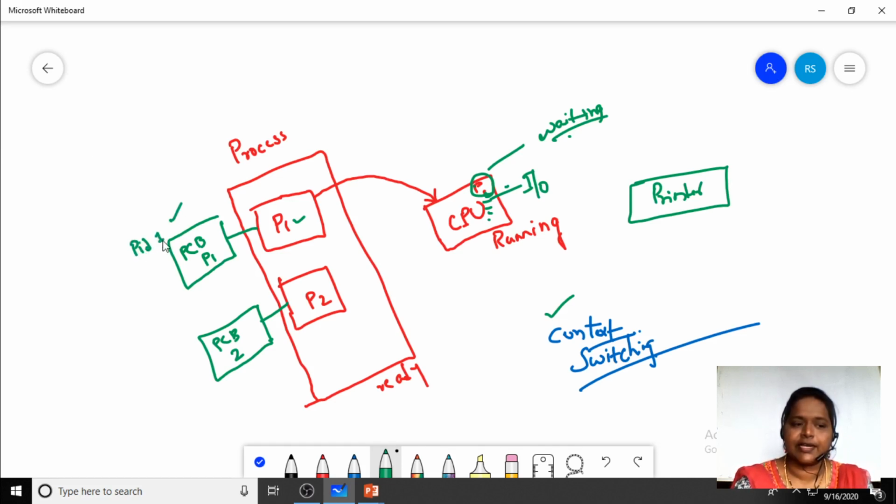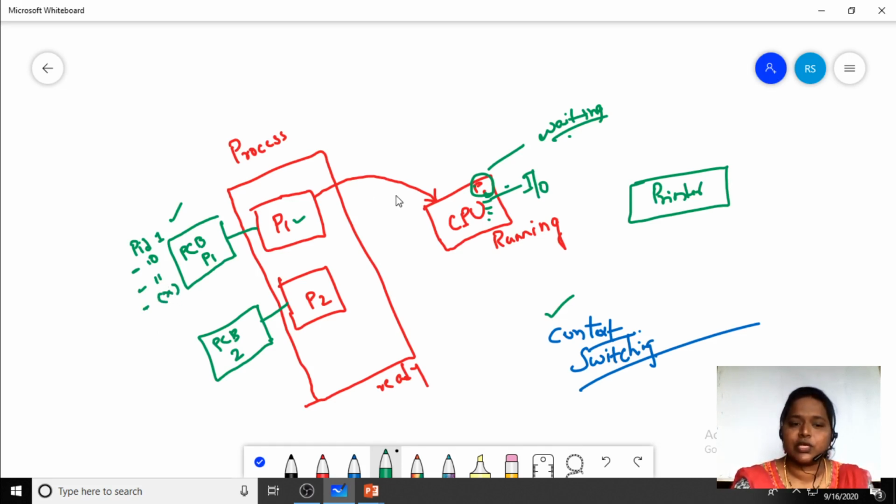Suppose the id is 1. Till which instruction has it executed? Till the 10th instruction it has executed. From which instruction does it have to continue? From the 11th instruction it has to continue. From which memory location has it stored? Some memory location x has been used to store it.